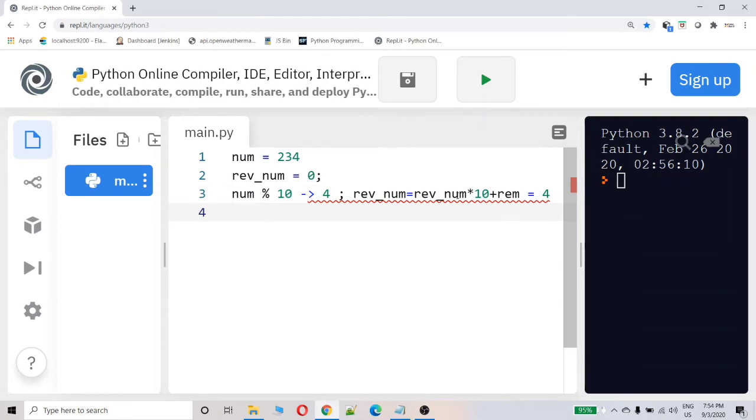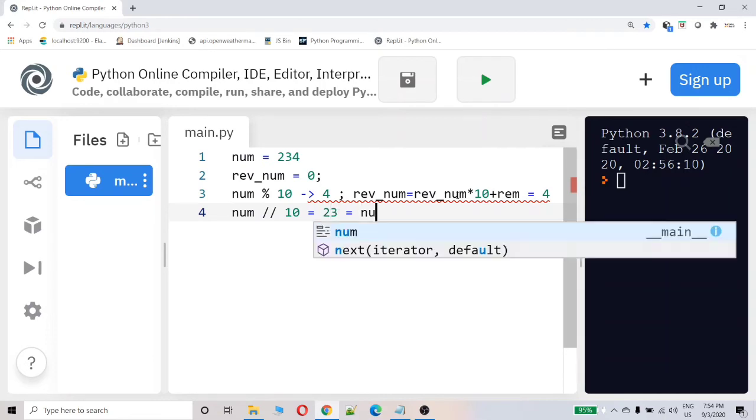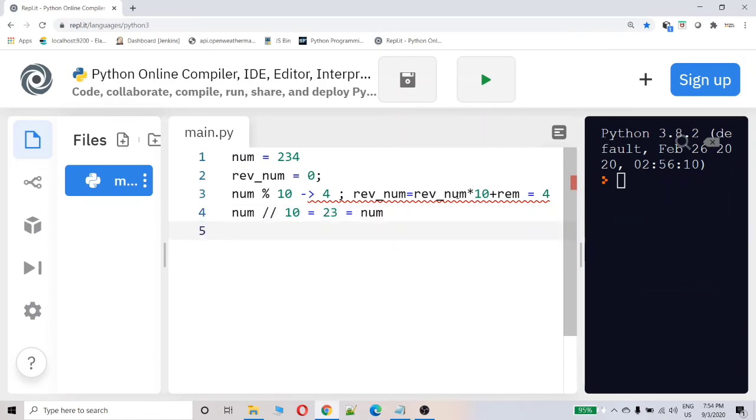And in the next step, I will apply floor division on the number. So I will get 23, and I will assign this to num again. Now my number is 23. So for the number 23, the remainder I will get is 3.